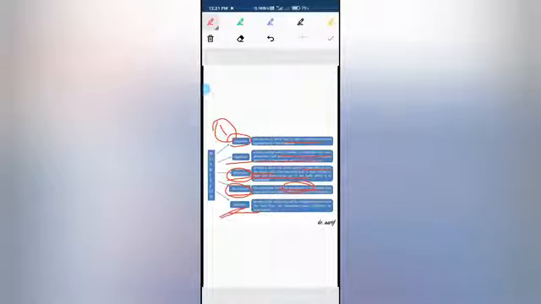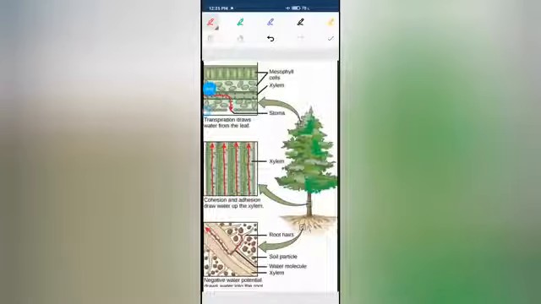Now the last step, that is egestion. The term egestion means excretion, or you can say removal or elimination of the undigested food products from our body. This process is called egestion. So these are the 5 steps of nutrition. Next we will move on to the process of transportation.